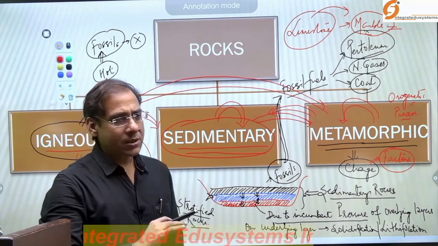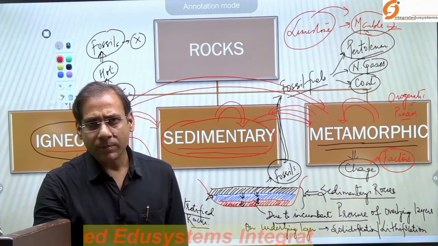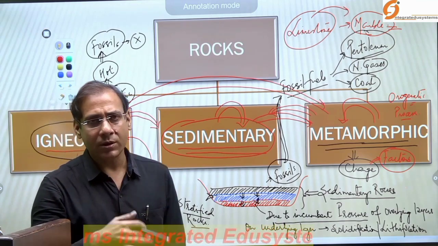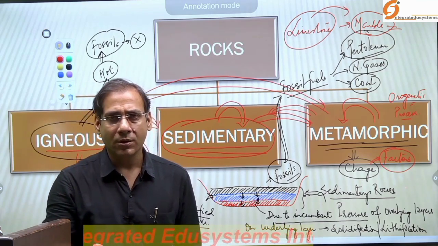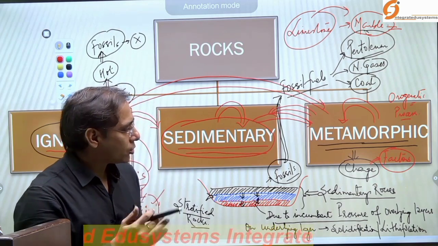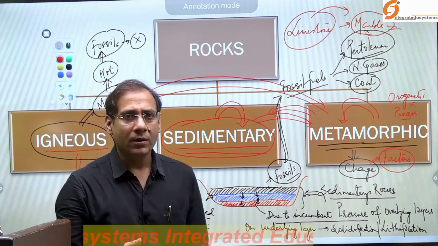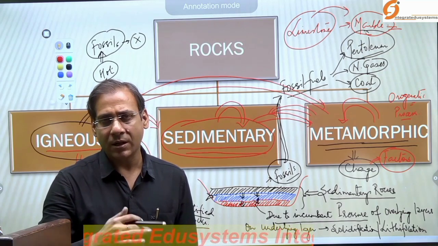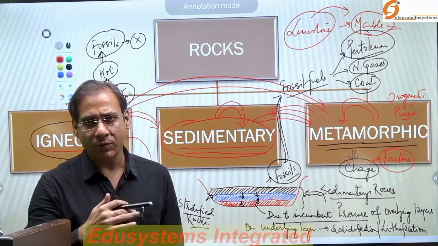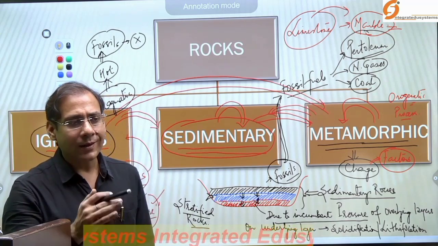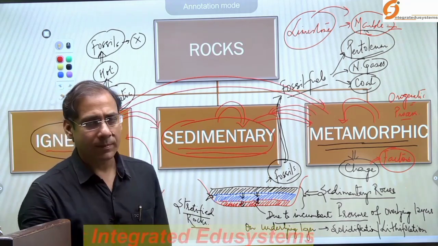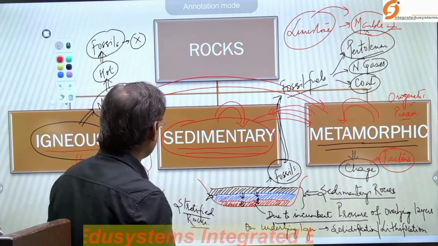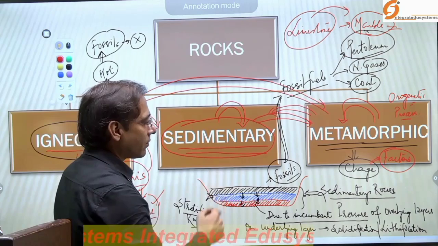So sometimes the sedimentary rocks are converted into the metamorphic rocks, or the igneous rocks are converted into the metamorphic rocks, as we observe here. You should keep in mind that the rocks are interchangeable. That's why I said that later I will explain the rock cycle, where we observe that rock is interchangeable. Okay. So these are the three major groups of rocks: the igneous, sedimentary, and metamorphic.